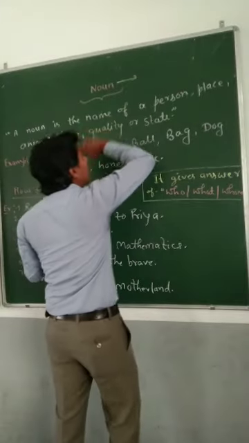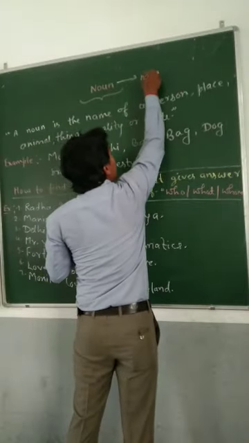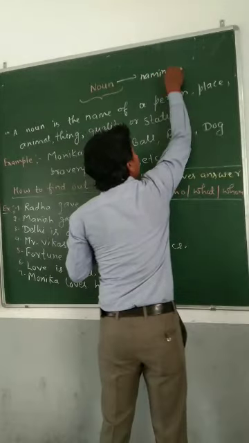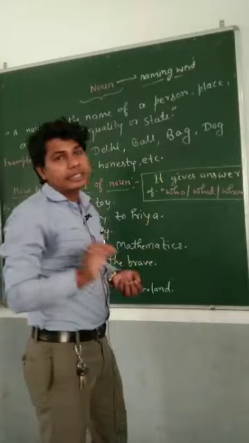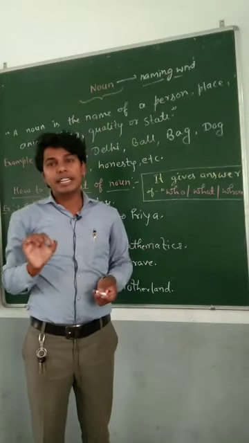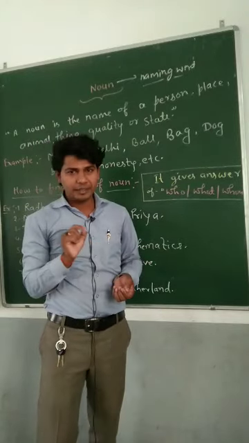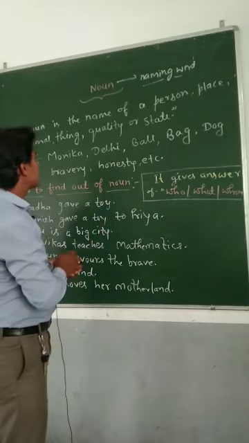If we talk about noun, so noun is a naming word. Everything that has a particular name is known as noun. Is that clear? Let's see some examples.